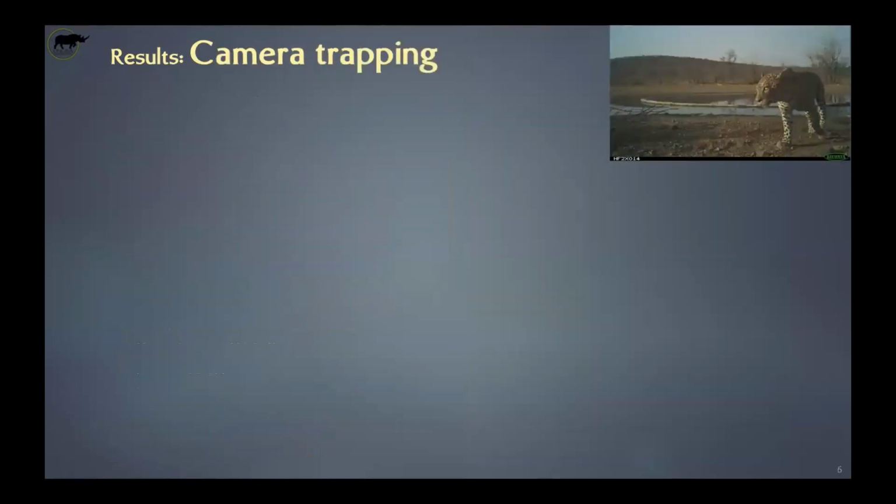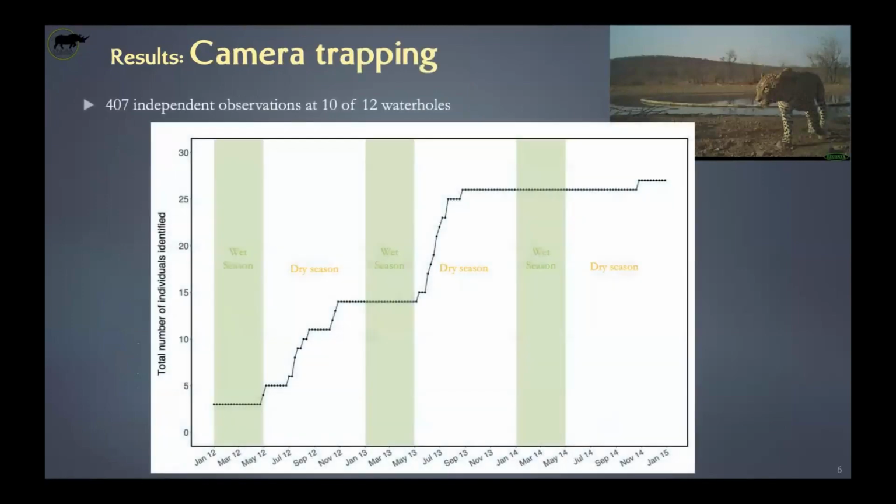What about the camera trapping data? We had 407 independent observations of leopards at 10 of the 12 waterholes that were monitored. So for some waterholes, we never see leopards. And here what you see is the total number of animals identified, based on the rosette patterns on those animals. During the wet season, we actually don't identify new individuals. We rarely saw leopards at the waterhole during the wet season. That's not really a surprise. And then during the dry season, this is where we identify most of the individuals.